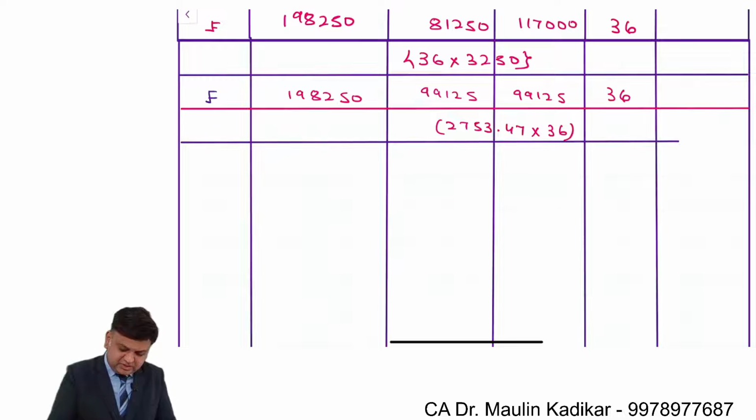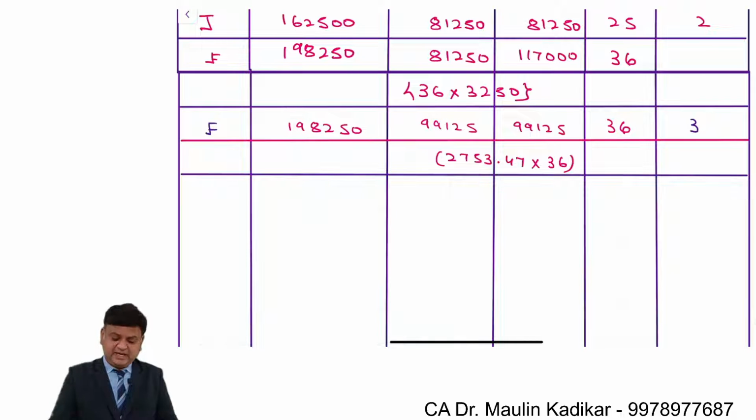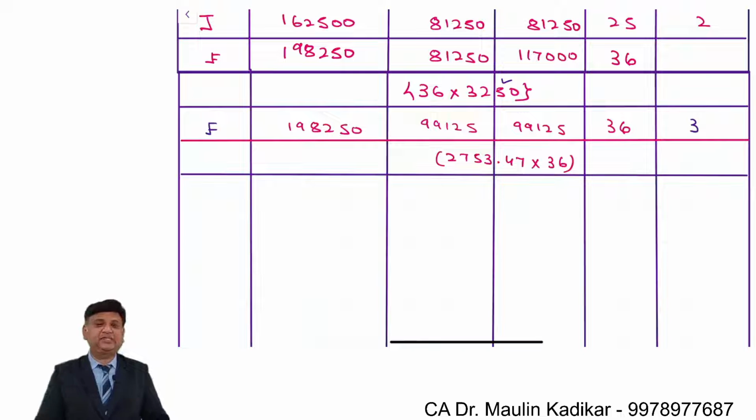So we understand logically like this. Over here I am writing the note number 3. We are going to mention, friends, that the equity units 3250 minus 2753.47 comes to 496.53. This is the number of units that we will redeem of equity investment, and that amount is going to be invested in debt investment. This is what we understand.